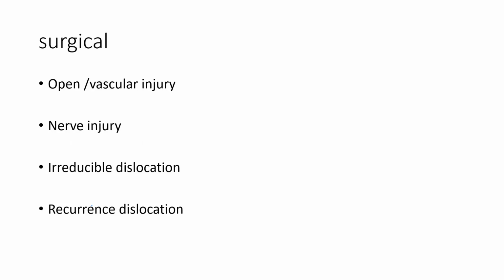If there's a nerve or vessel injury: which nerve goes behind the acetabulum? The sciatic nerve. So if there's a sciatic nerve injury, or an entrapment of the sciatic nerve in a bicolumnar or unicolumnar fracture, you have to operate. Then there's vascular injury: if the iliac artery or any artery is entrapped in the fracture, you have to operate. So surgery is mainly related to neurovascular injury, and to recurrent and irreducible dislocation of the femur head.